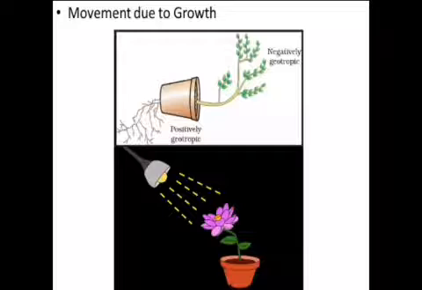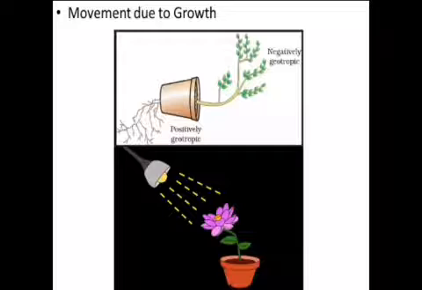If the growth of the plant is towards the stimulus, it is called positive tropism. And if it is away from the stimulus, then it is called negative tropism. There are five common stimuli: light, gravity, chemical, water, and touch. The movement of a plant in response to light is called phototropism. Stems show positive phototropism while roots show negative phototropism.